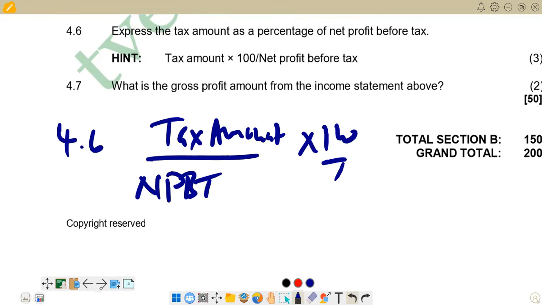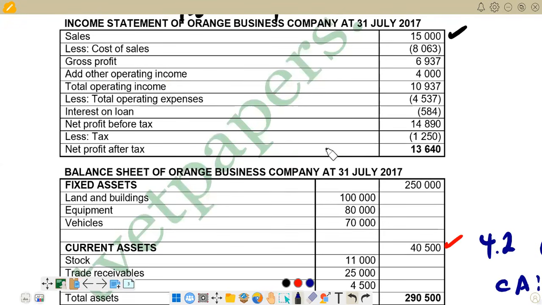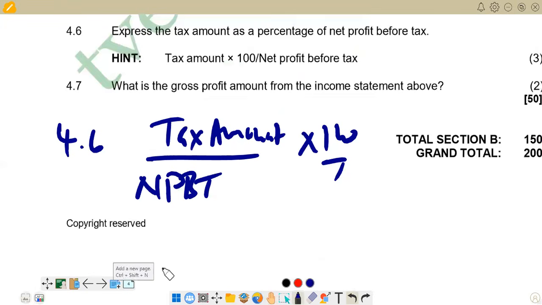I'll go and check the tax amount and net profit before tax figures. Our tax amount is here, which is 1,250. And then our net profit before tax is this one, 14,890, which is our denominator. And then we just substitute. So 1,250 is our tax amount.